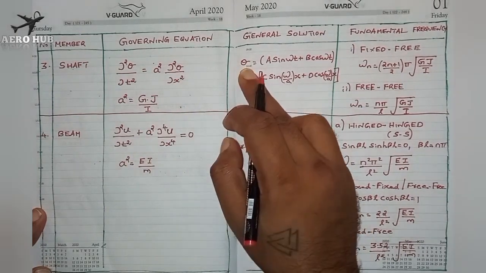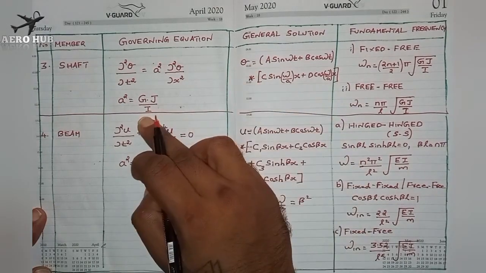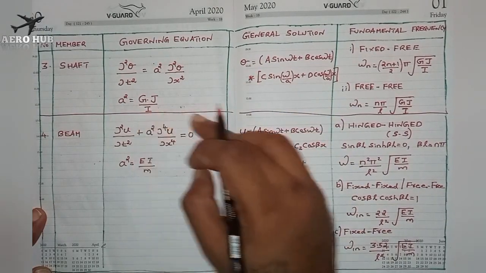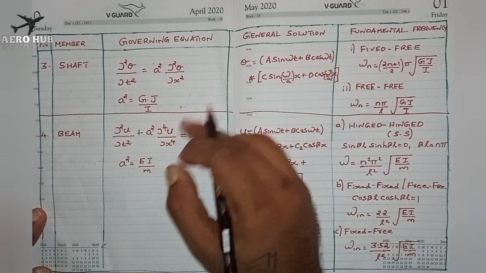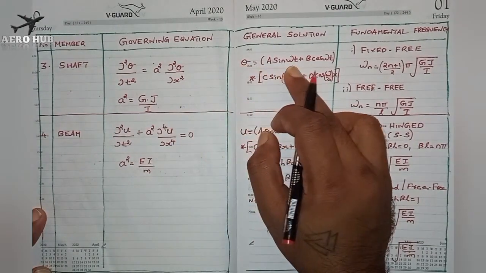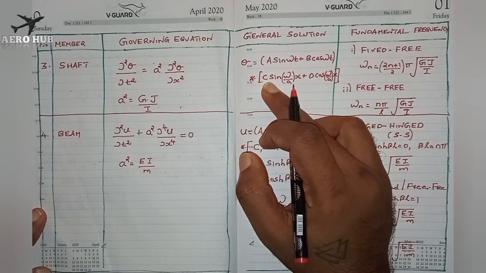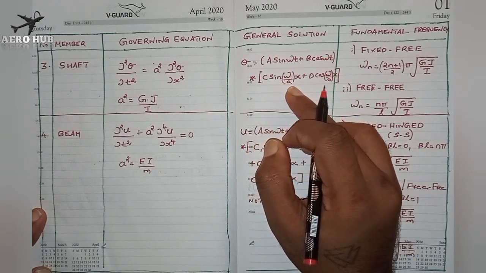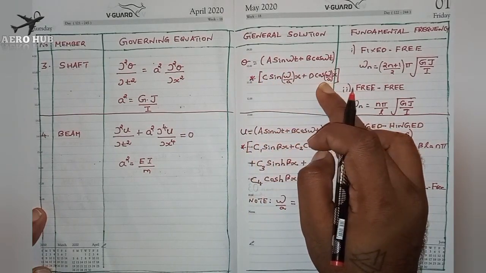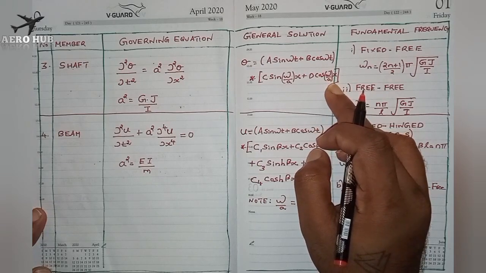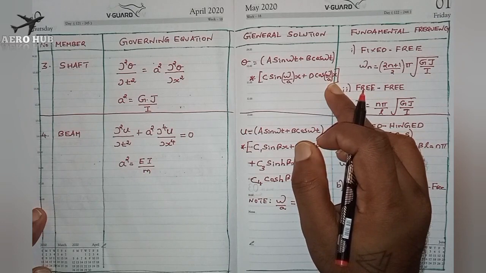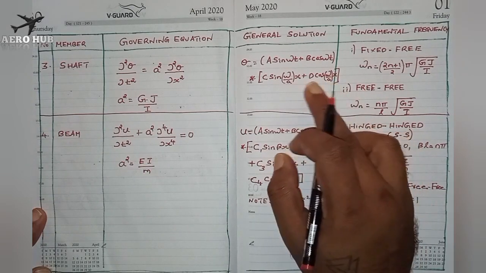Here I will be the mass moment of inertia, not the area moment of inertia, since it is against rotation. The solution is θ = (A sin ωt + B cos ωt)(C sin(ω/a)x + D cos(ω/a)x). You can see that the general solution for the string, bar and shaft are almost the same.